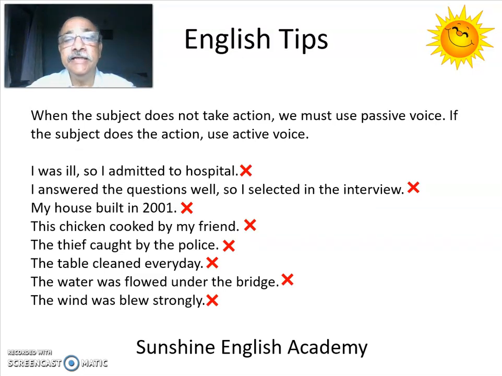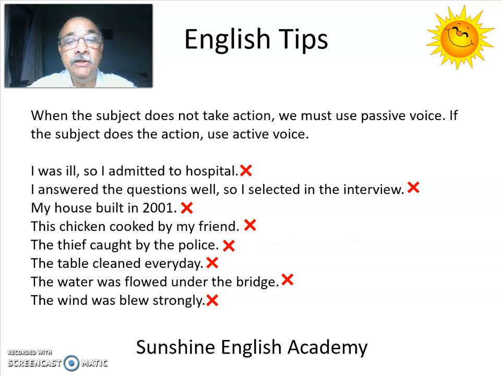So when the subject does not take the action, we use passive voice. And when the subject takes the action, we use active voice. Now let us see what is wrong with these sentences here.